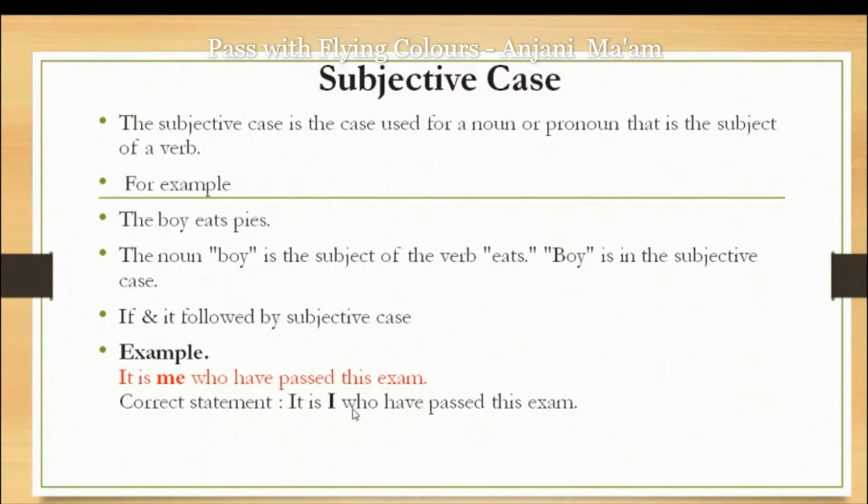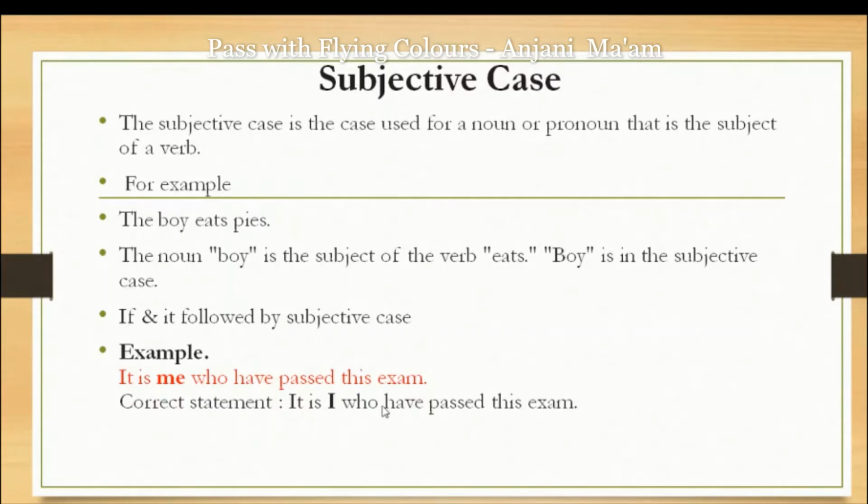And one more rule: who is a relative pronoun. Whenever we have to use a verb after a relative pronoun, just see the subject coming before the relative pronoun. According to that subject, the verb will be used. I has been used as the subject before the relative pronoun. That's why according to it we will use the verb have.